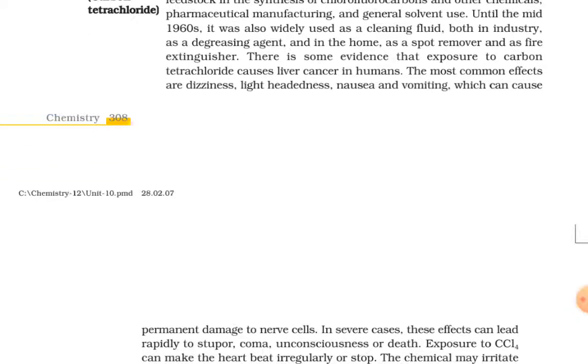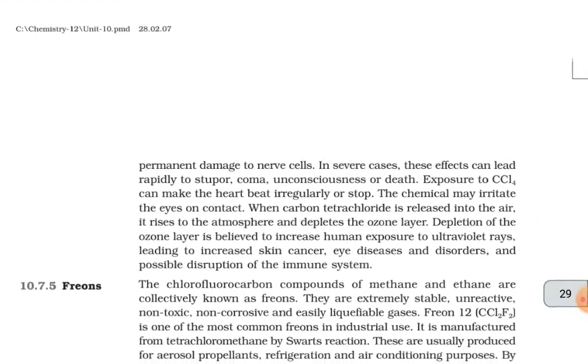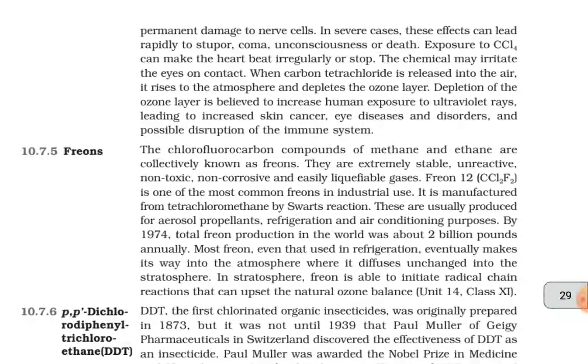There is some evidence that exposure to carbon tetrachloride causes liver cancer in humans. The most common effects are dizziness, lightheadedness, nausea, and vomiting, which can cause permanent damage to nerve cells. In several cases, these effects can lead rapidly to stupor, coma, unconsciousness, or death. Exposure to CCl4 can make the heart beat irregular or stop. The chemical may irritate the eyes on contact.